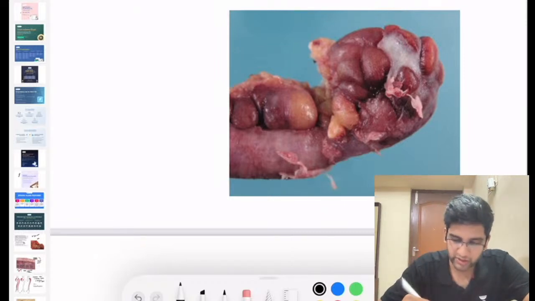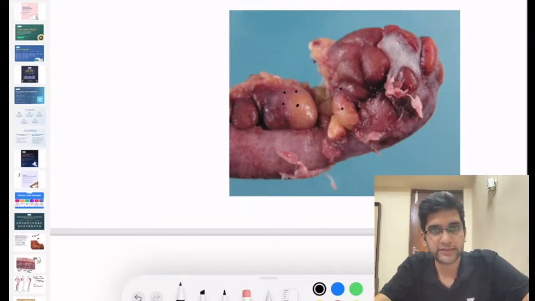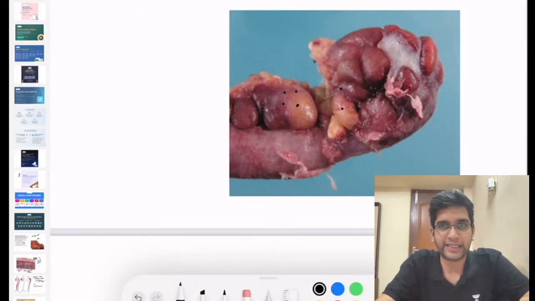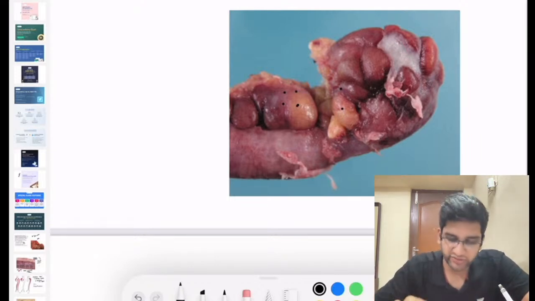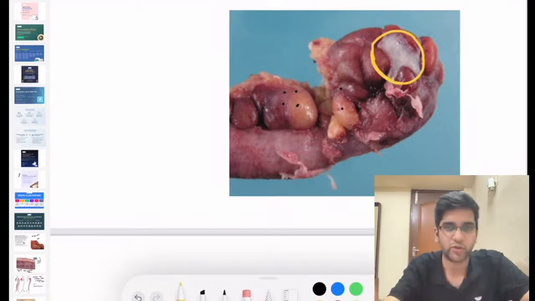All these rounded ones here, these are your mesoappendix. I hope you're able to identify that, right? I wouldn't call it dilated or gangrenous. What is this? Can anyone comment on this part particularly? That's a clue there.